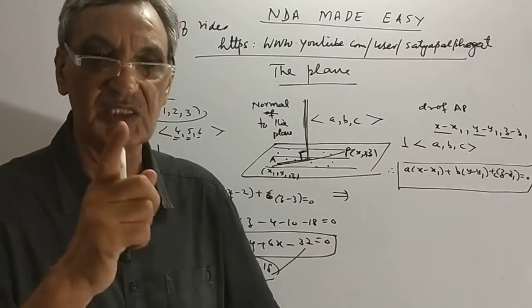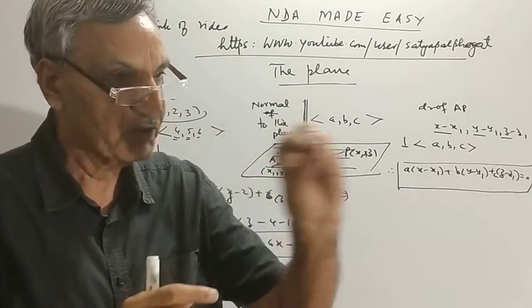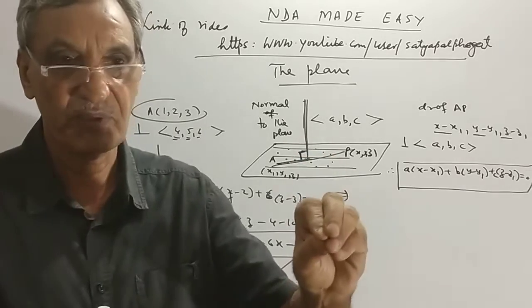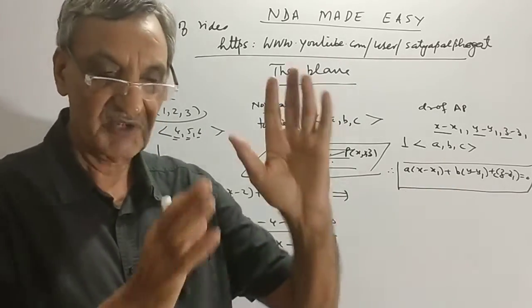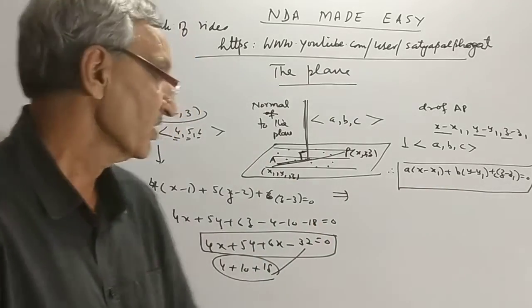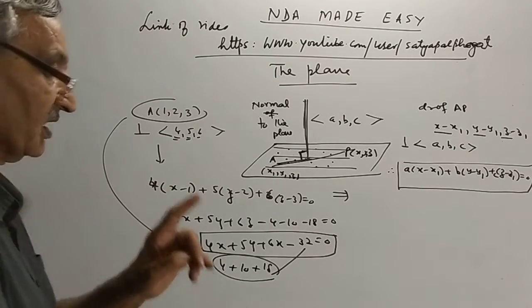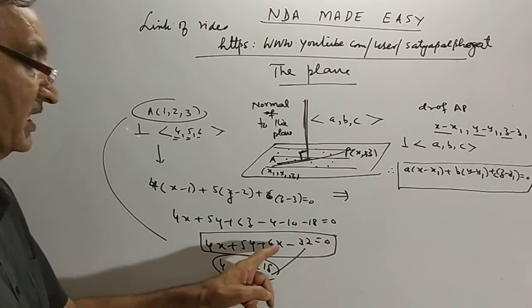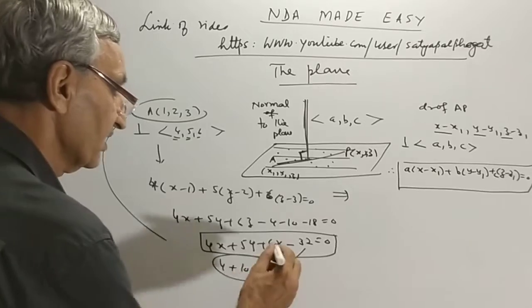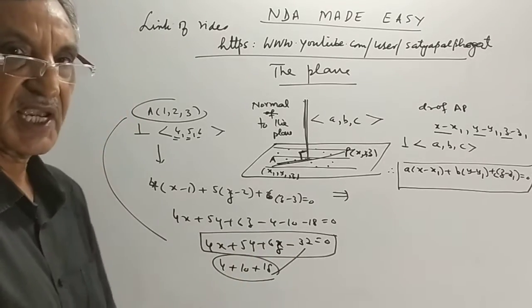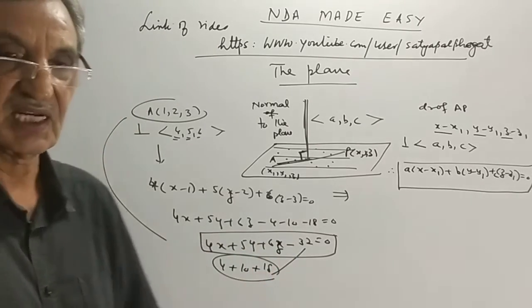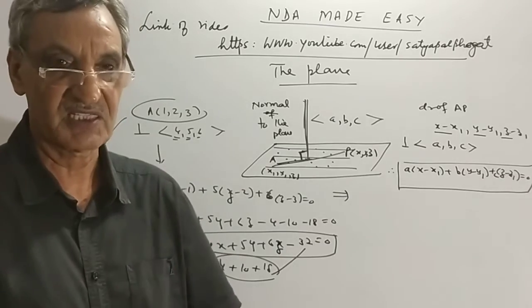This type of question has been asked in NDA: find which of the following lies on the plane. Ask them to satisfy the equation. If it is satisfied, it lies on the plane. Well, friends, this is one point. Look at another point. You find this is a linear equation in x, y, z. Any equation linear in x, y, z is the equation of a plane in space.